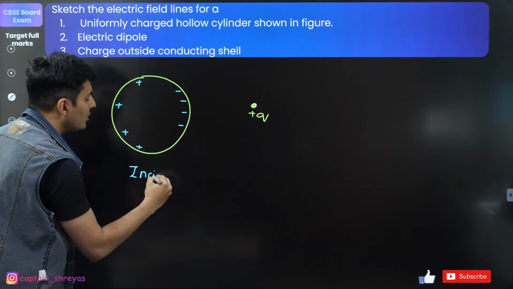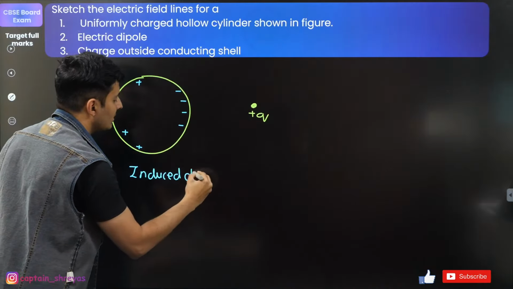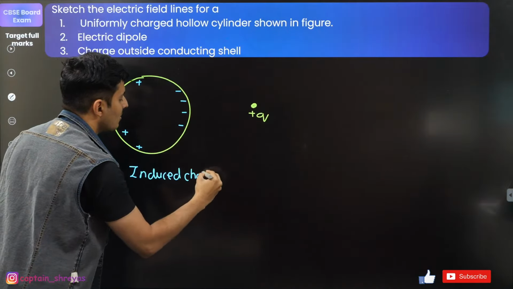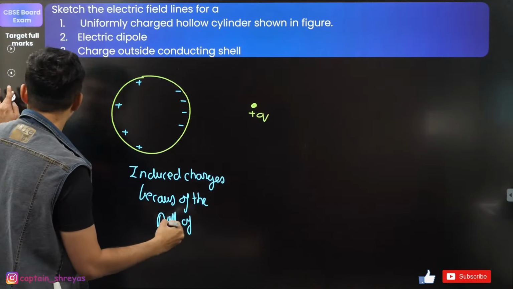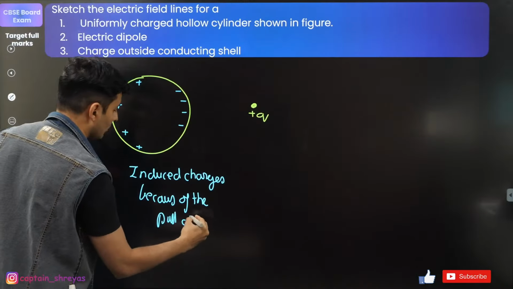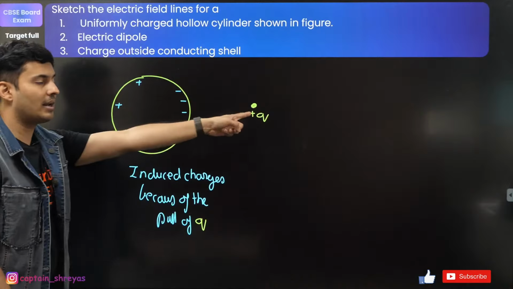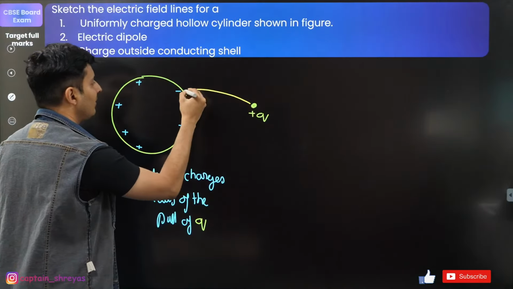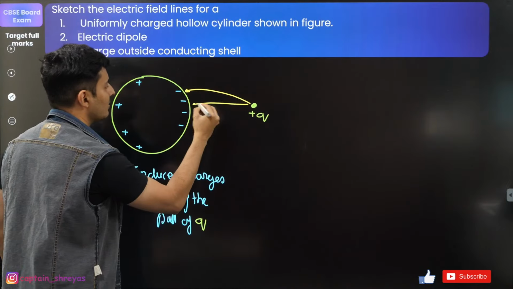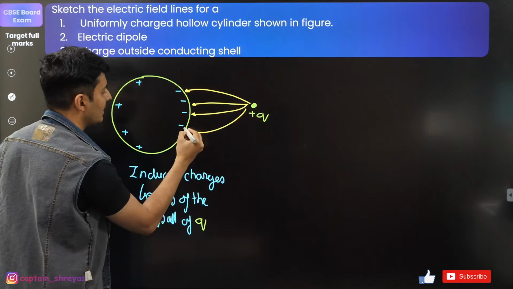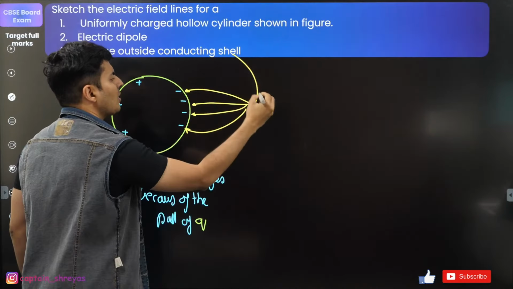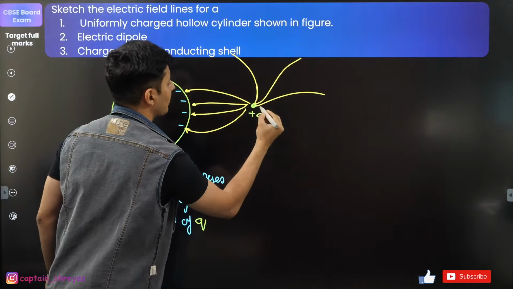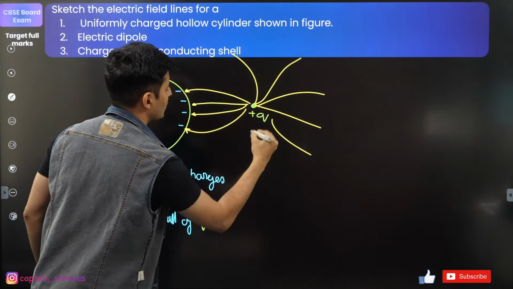So these are basically your induced charges because of the pull of that external charge which is there on this side. So hence the field lines will look something like this. Some field lines will go over here, some will go here, some will just go like that, maybe. You can just show some of the field lines going like that.